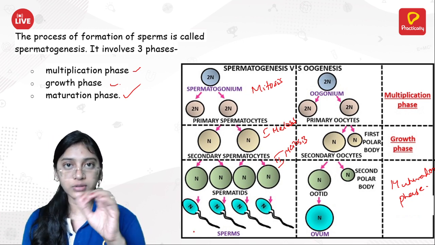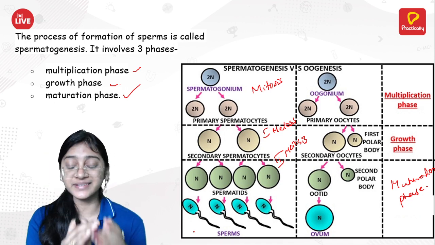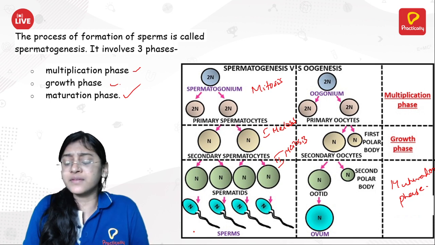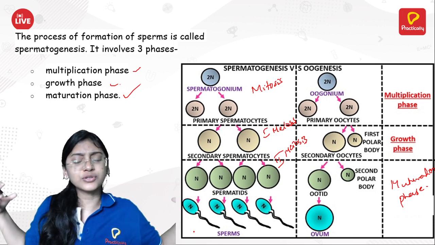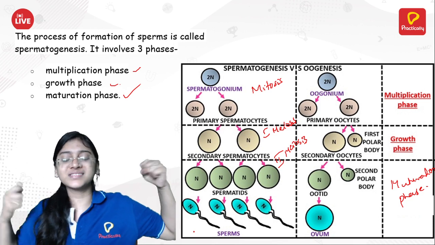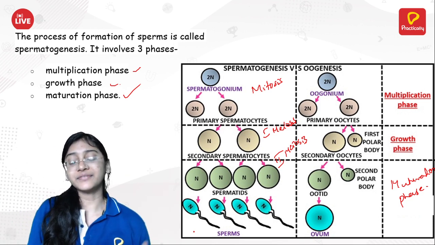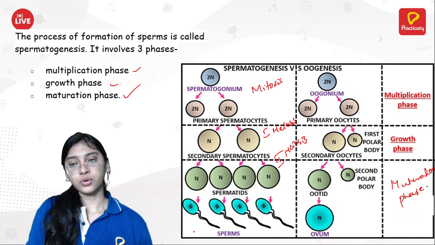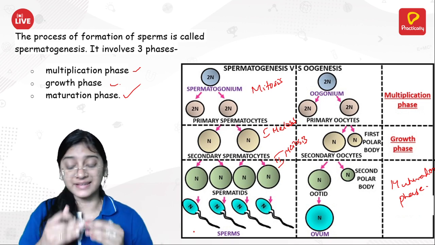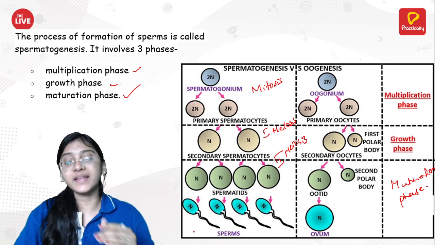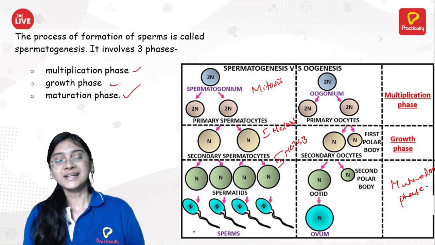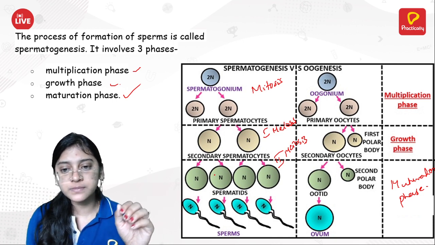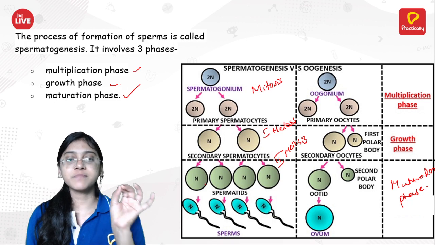That is, the cells you see at the end of the meiosis are not a sperm. We cannot call it a sperm. Even if they have a haploid set of chromosomes, they are not able to run and fuse with the ovum, because they don't have a tail to run, to be very quick, right? Also they don't have a piercing head to pierce the ovum. So that's why they have to show maturation to become sperm. That is referred to as the maturation phase, and this conversion of the spermatid to sperm is called spermiogenesis.